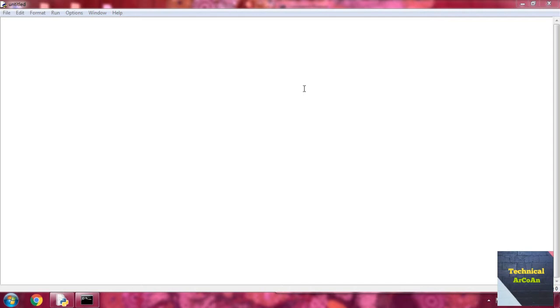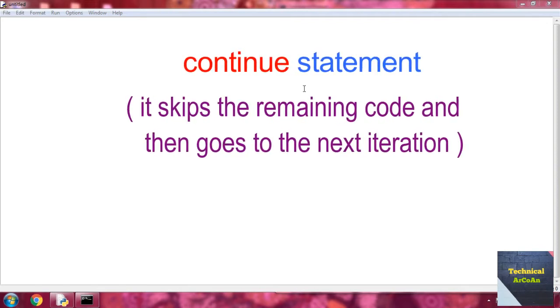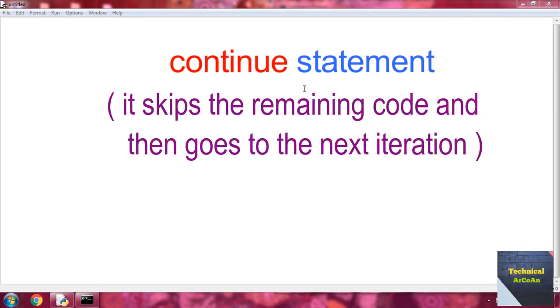The continue statement forces the loop to continue or execute the next iteration. When the continue statement is executed in the loop, the code inside the loop following the continue statement will be skipped and the next iteration of the loop will begin. So go for an example.